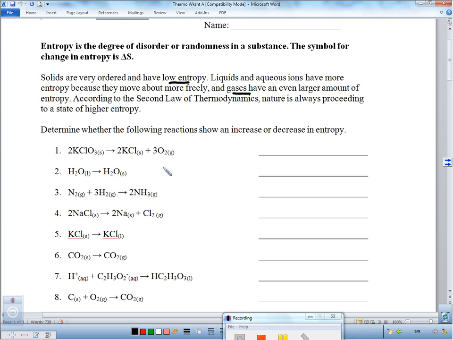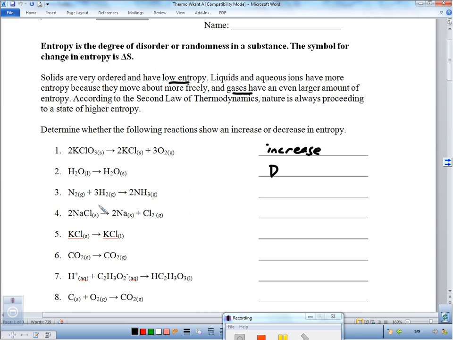So let's look at all these different possibilities. For number one, we're going from a solid to a solid and a gas. Since we are now going from a very ordered state to kind of ordered and very not ordered with a gas, our entropy, or the amount of disorder, is going to increase. I think I'll just go with I or D from here on out. Going from a liquid to a solid, well, in that case, we're becoming more ordered, so it's going to decrease.